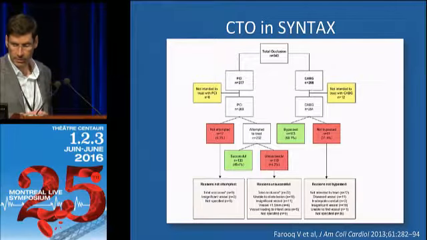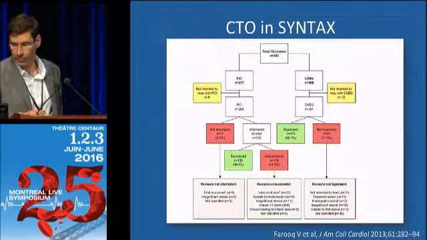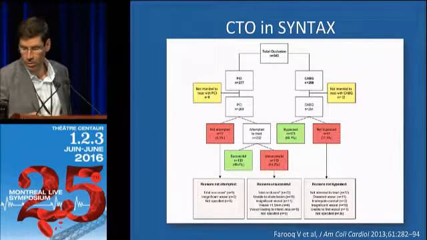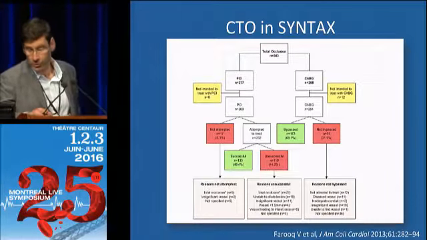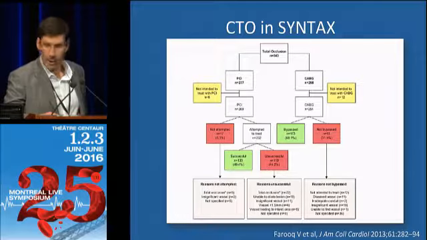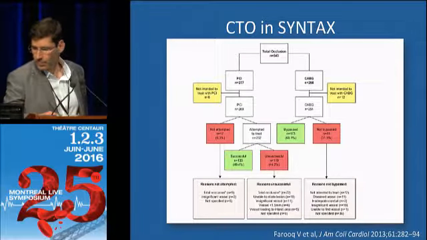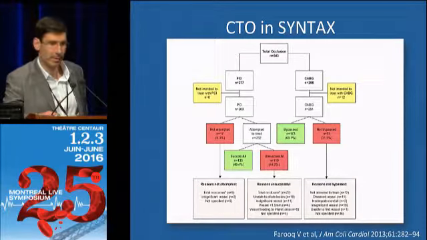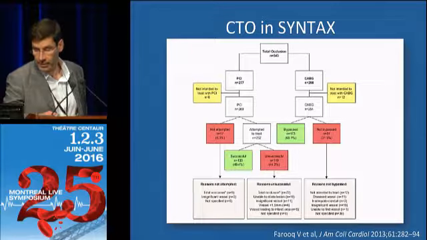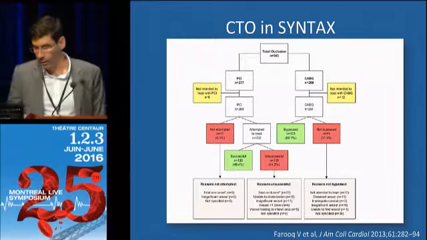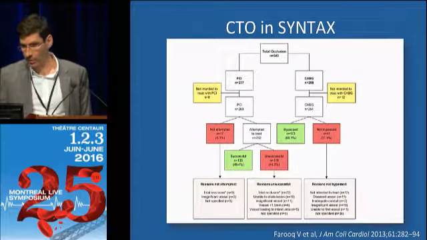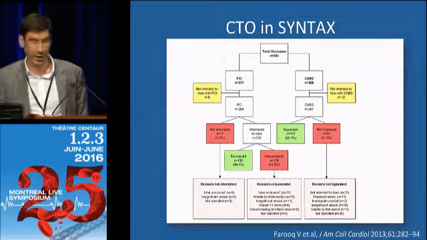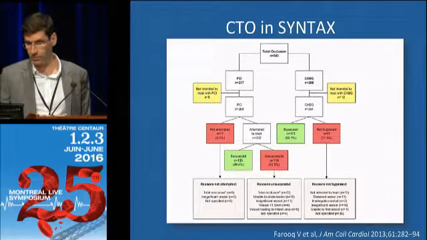In SYNTAX, there were 543 CTOs, and in the CABG arm of SYNTAX, you see that the bypass cases were about 68%, and the non-bypass CTOs about 32%. And several reasons were listed for not bypassing, essentially if the vessel was too diseased, insignificant vessel, inadequate conduit, but it was not specified in a large majority of cases.